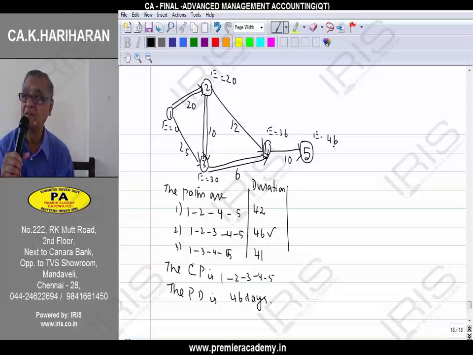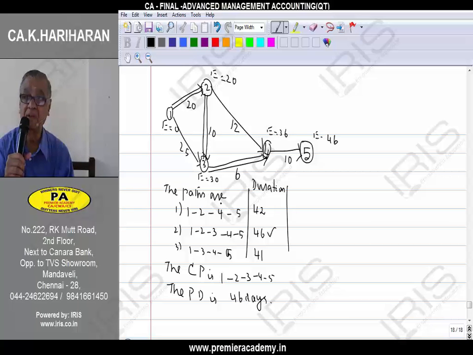The last value of E should necessarily be the project duration. You got 46, and already we know the project duration is 46. These are all the earliest start times of an activity. If I write E is equal to 30 at 3, the activity 3 to 4 could be started only after 30 days. That is the meaning.